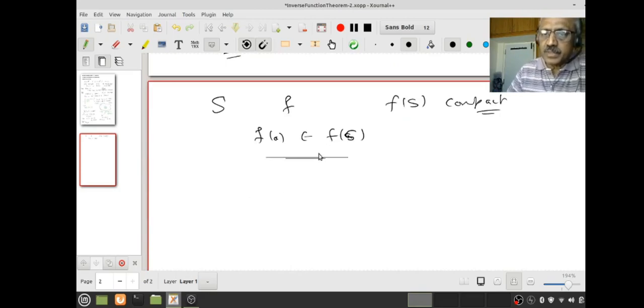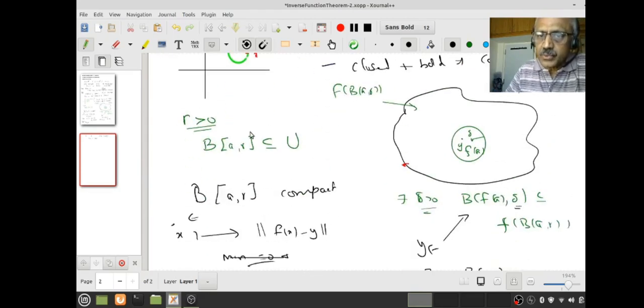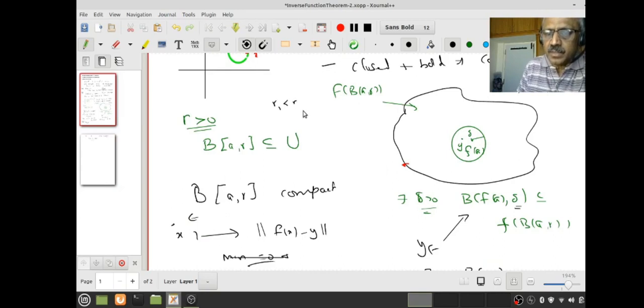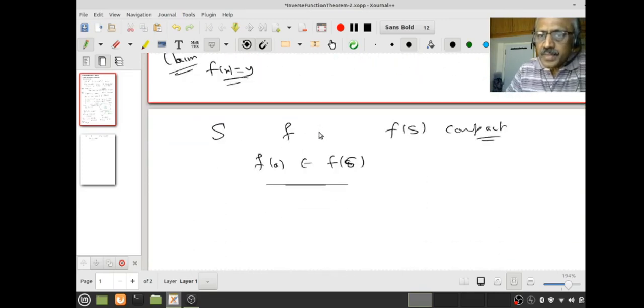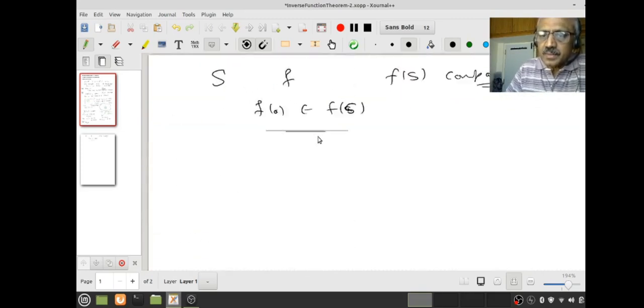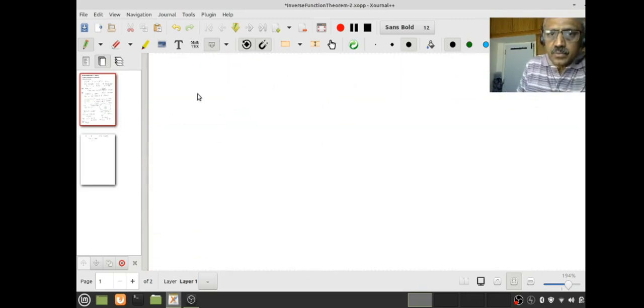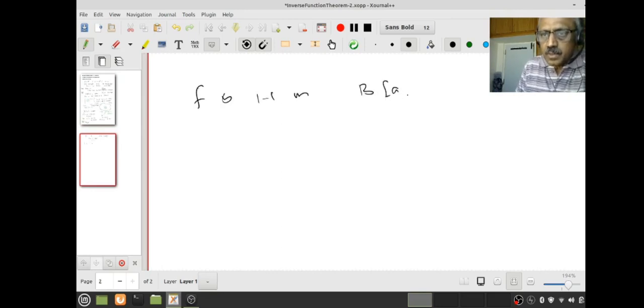So what is our assumption? We have to make sure you are choosing an R positive. If necessary, you reduce your R to R1 less than R. Therefore B-bar R1 is contained in B-bar R, and f is 1-1 on this, therefore f is 1-1 on this also. Do you understand that? So our assumption is f is 1-1 on the closed and bounded ball.